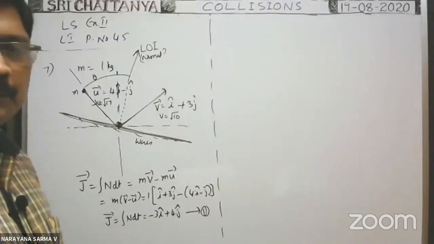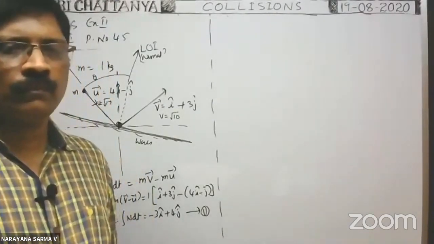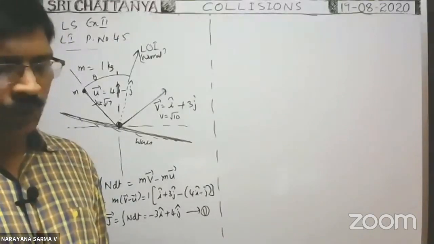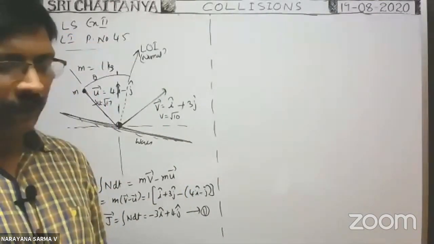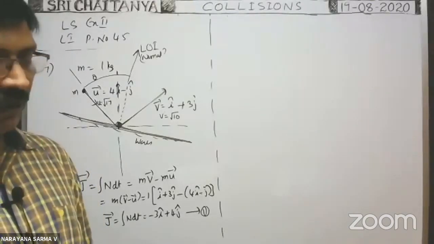Anybody else got an idea? Tan theta is the slope. Okay, how can we write tan theta? Y by x, that means 1/4.